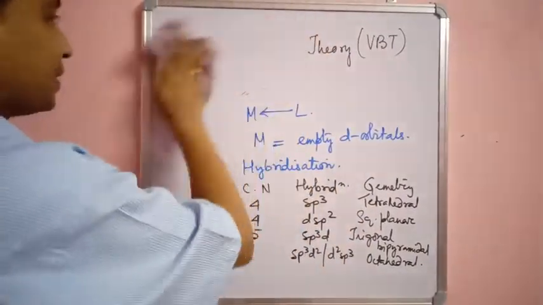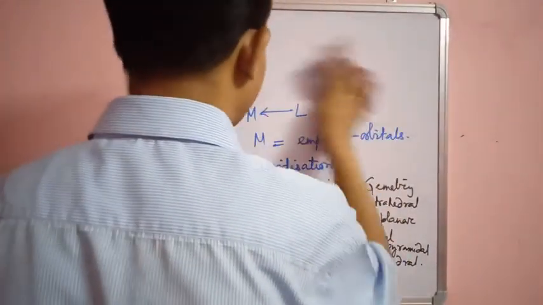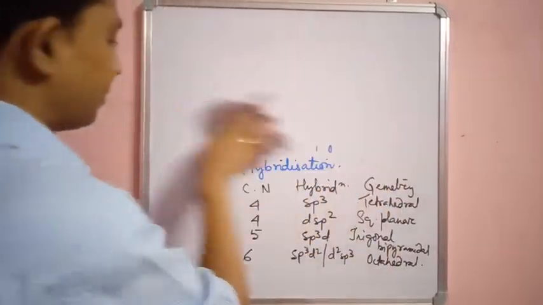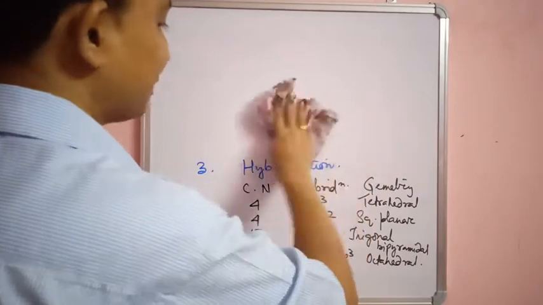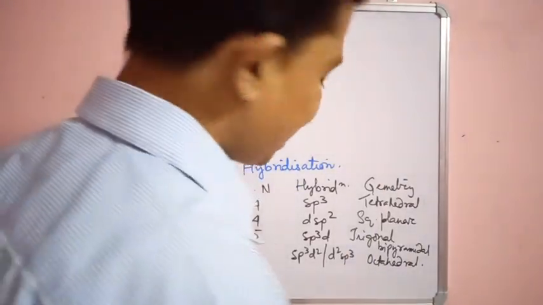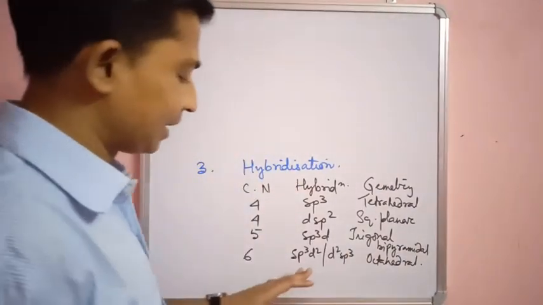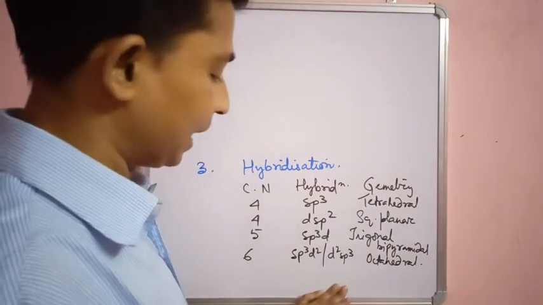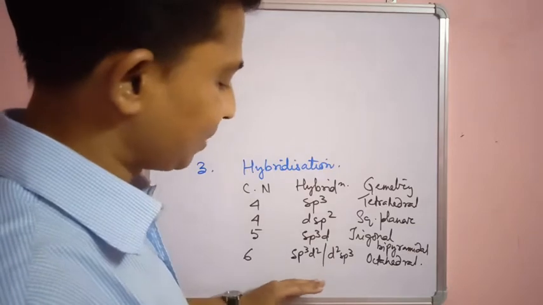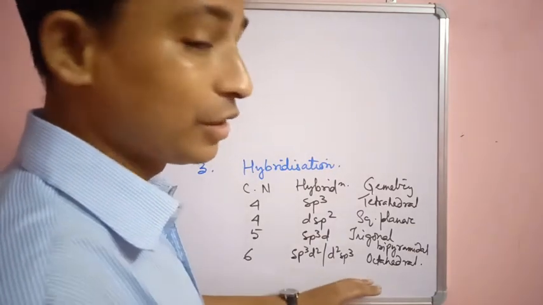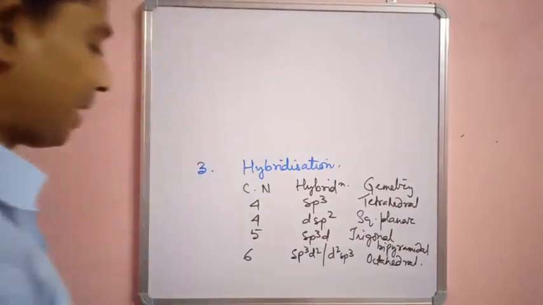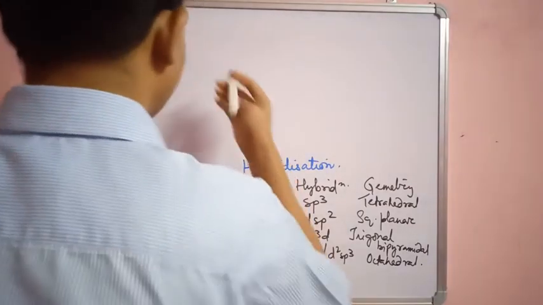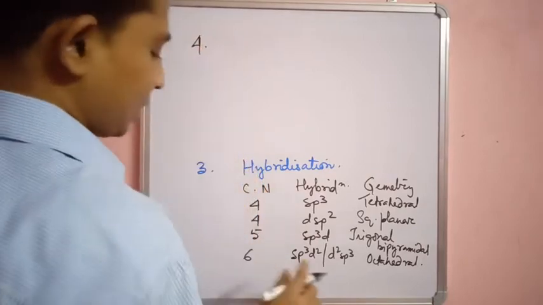The next feature is the d orbitals which are undergoing hybridization. These are of two types. That is why we should wonder why sp3d2 is written here, and also d2sp3. This is one of the basic features, because the d orbital which is undergoing hybridization is the fourth point.